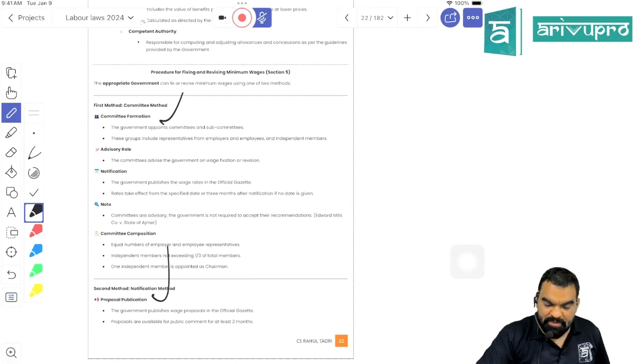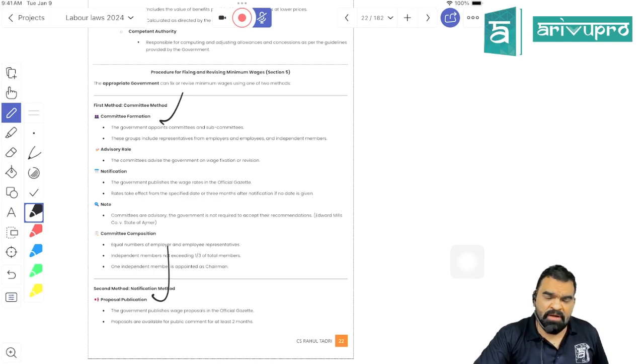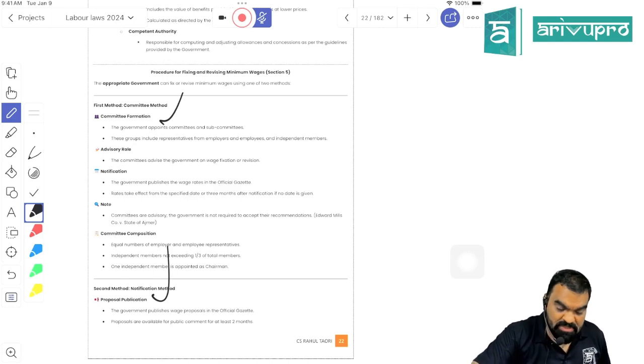There are two methods to determine the minimum wage. The appropriate government will adopt a bottom-up approach, meaning a participative or democratic approach. They will constitute a committee in which 1/3 represents the government, 1/3 represents the employer, and 1/3 represents the employee. These people, as representatives of workers, employers, and an independent representative of government, will determine one wage rate. The wage rate will be advised to the appropriate government, and if the government makes any modification, after making modification they will notify the minimum wage. This is known as the committee method.